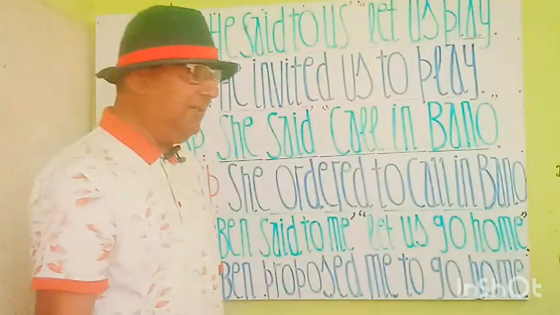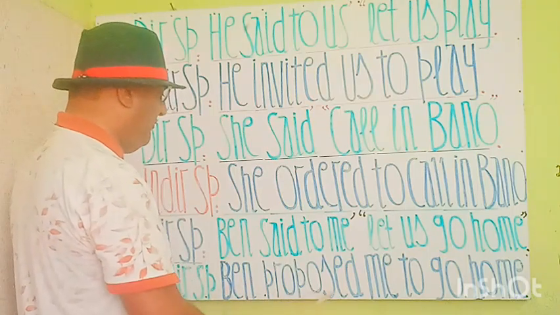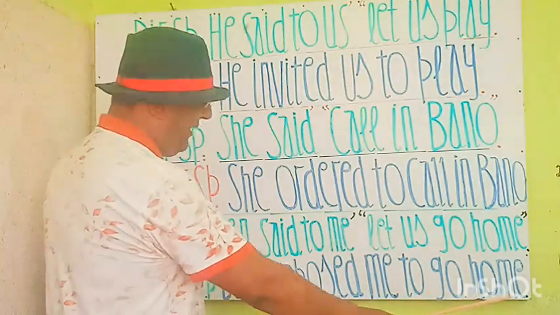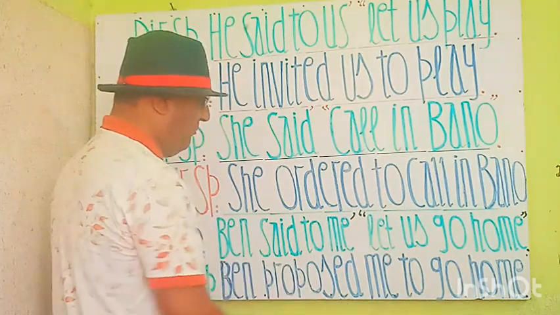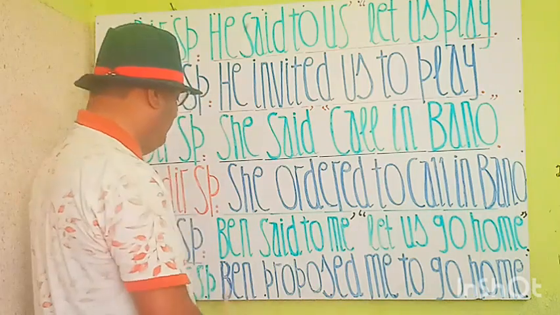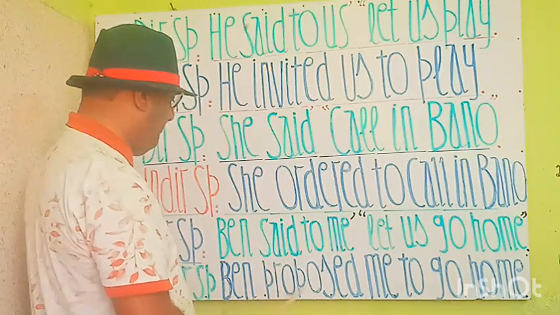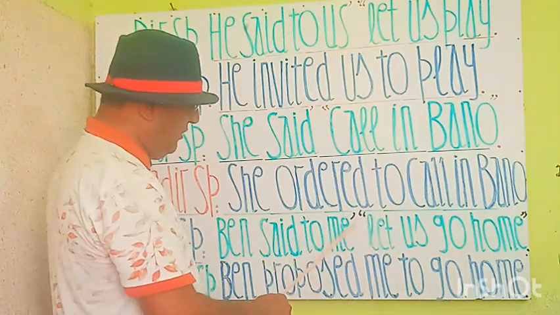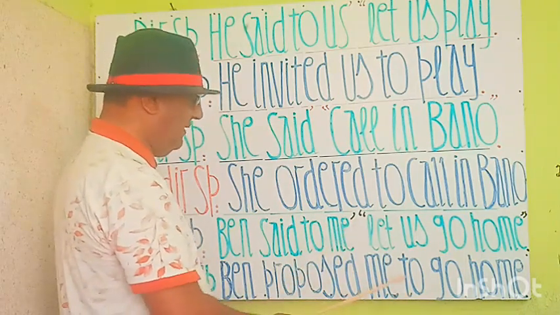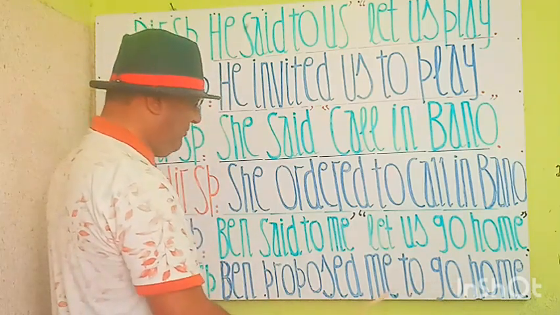So let us see how this changes in indirect speech. You see my students, Ben proposed me to go home. Again you see my students, said is replaced by proposed, and when we go to the commas, we write two instead of commas, we remove commas, and then we put go and home. So you see here, Ben proposed me to go home.